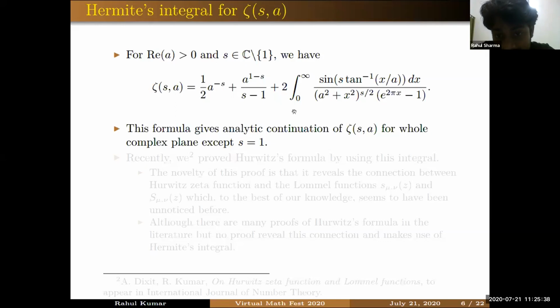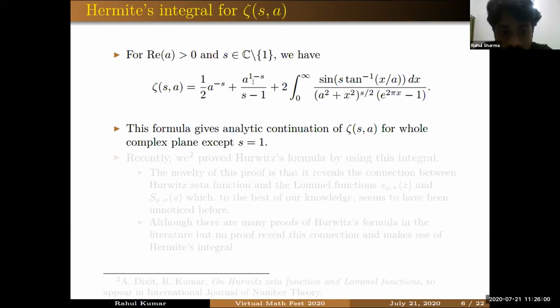How? This integral can be shown to be an entire function of s. You can see that this first term is also an entire function of s, and this second term is an analytic function except at s equal to 1. So this tells you that Hurwitz-Zeta function has a pole at s equal to 1 with residue 1.